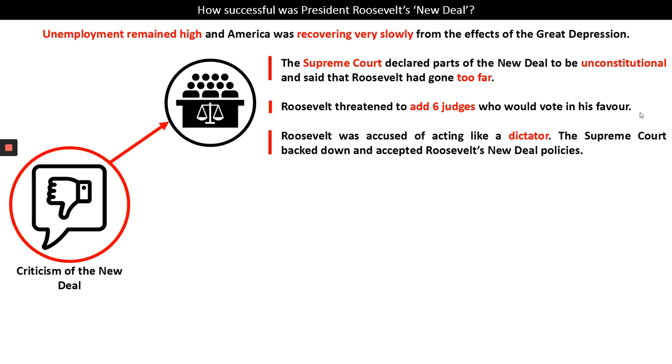Now, the Supreme Court did back down. They accepted many of Roosevelt's New Deal policies, but this is clearly one of the big criticisms leveled at Roosevelt.